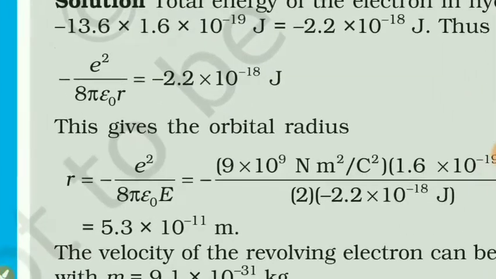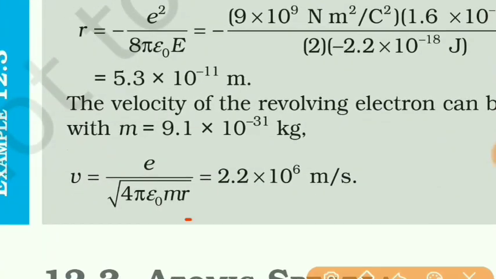So in this way we can get the velocity of the electron revolving around the nucleus as 2.2 into 10 raised to 6 meter per second.